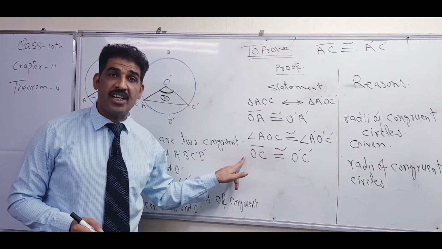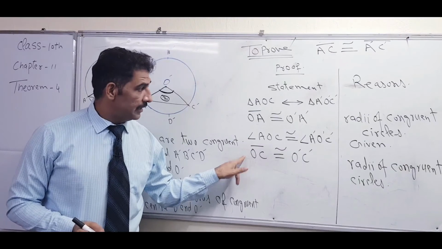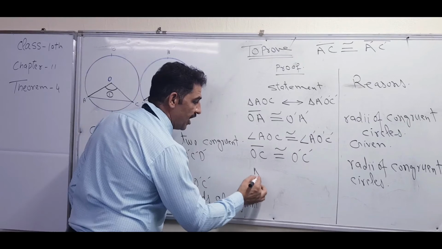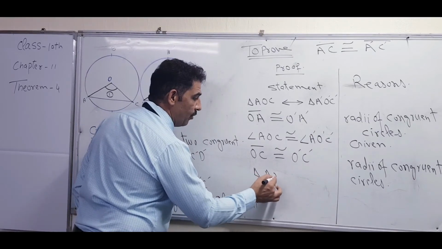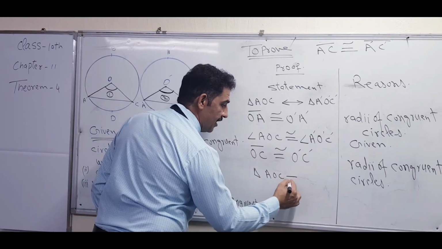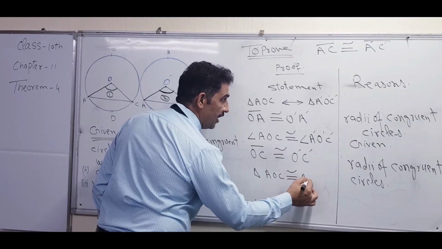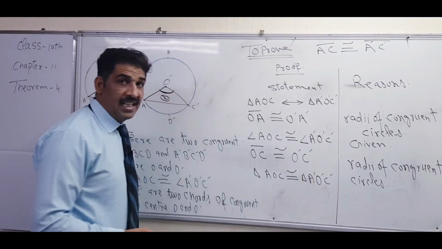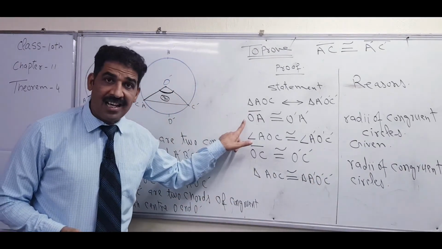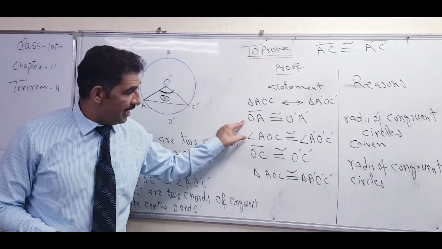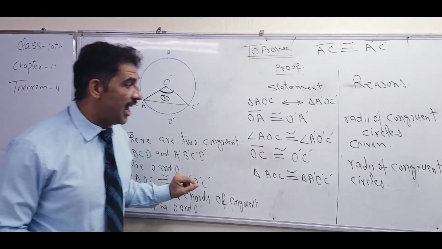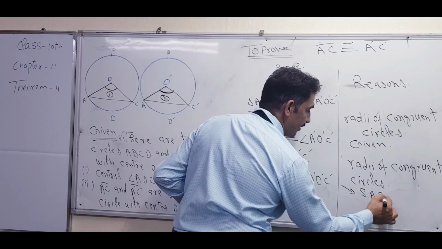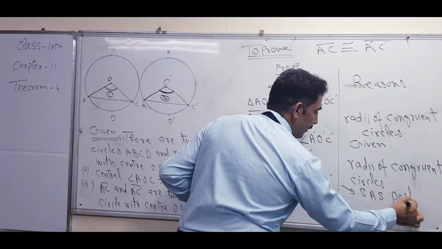When the 3 components are equal, what will we do after that? Good. Then remove this sign and use the sign of congruency. So triangle AOC is congruent to triangle A dash, O dash, C dash. The reason is that this is side, this one angle and this one side. So side, angle, side postulate is the reason of this.